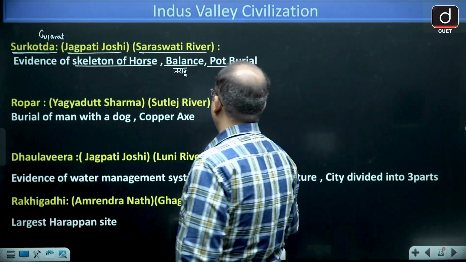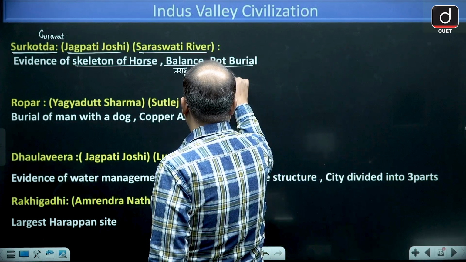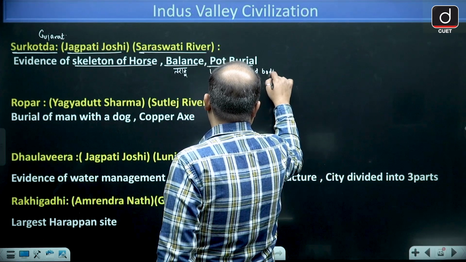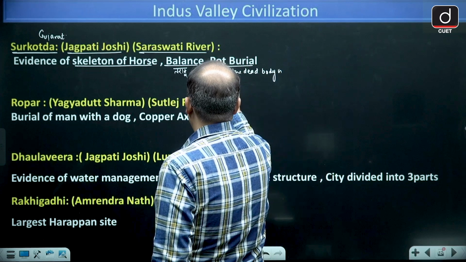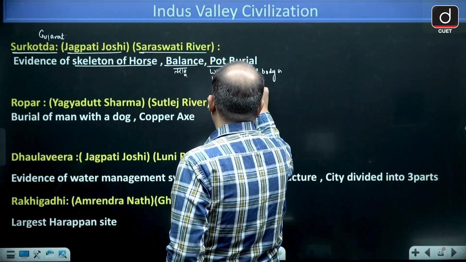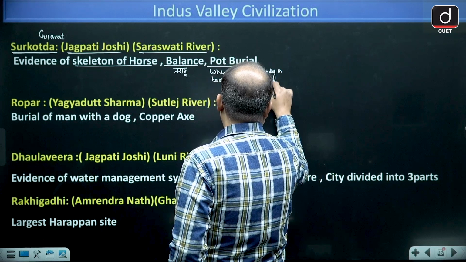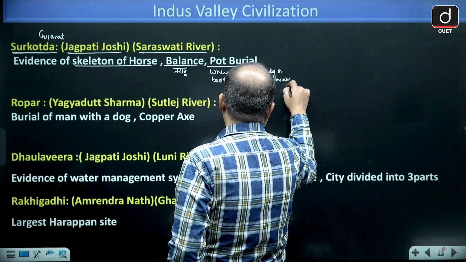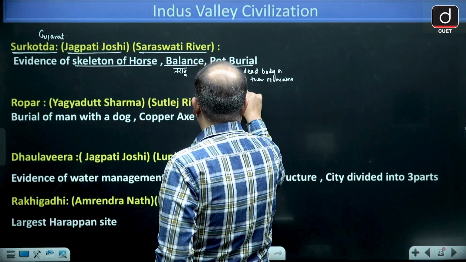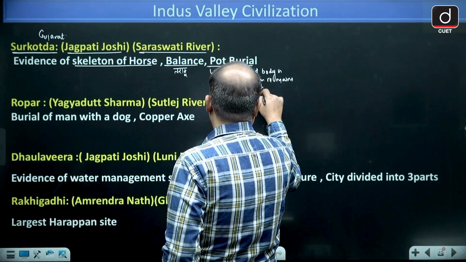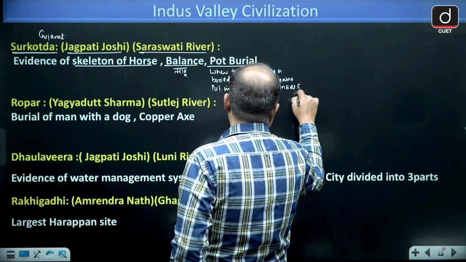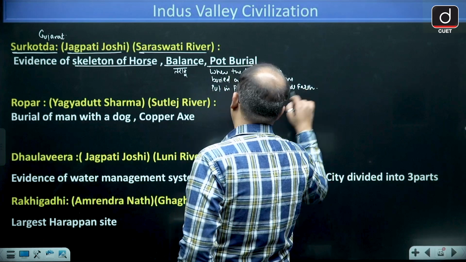And what is pot burial? Where the dead body is buried, and then the remains are put in a pot and buried inside the earth. This is called pot burial.